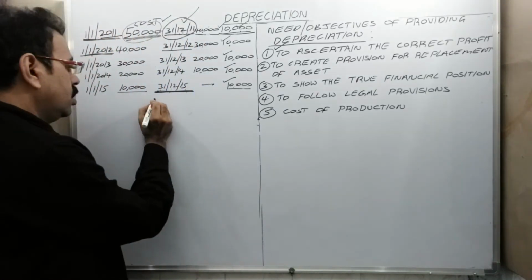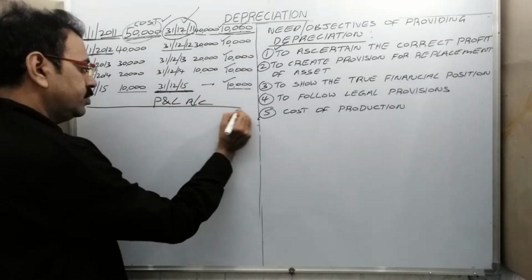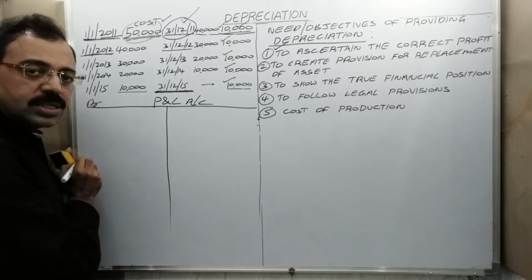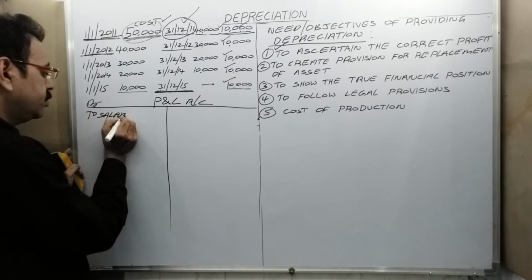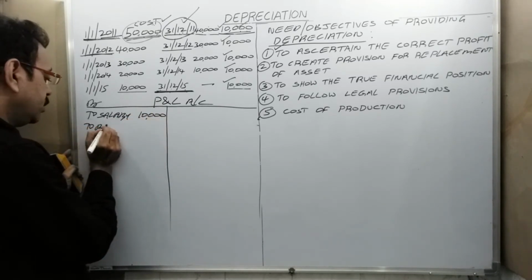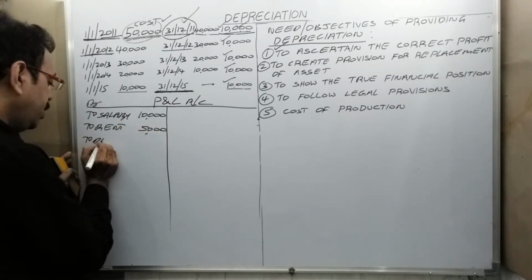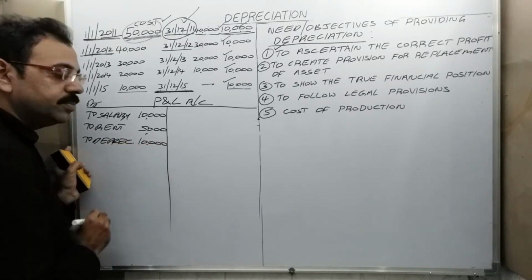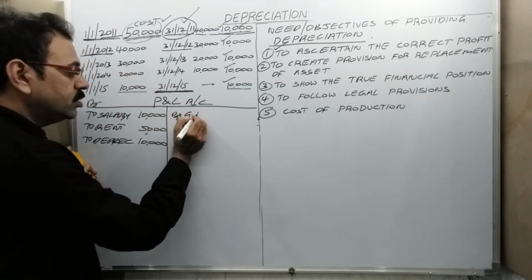See, in profit and loss account, debit side we wrote some expenses and losses like salary 10,000 rupees, rent 5,000, depreciation 10,000 rupees. And credit side, from trading account we brought gross profit.